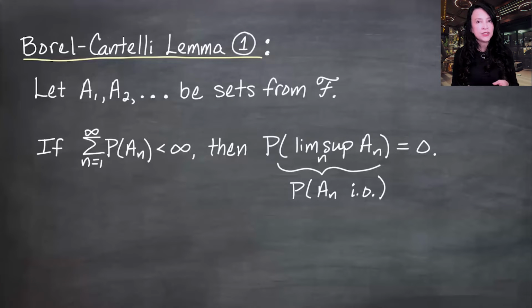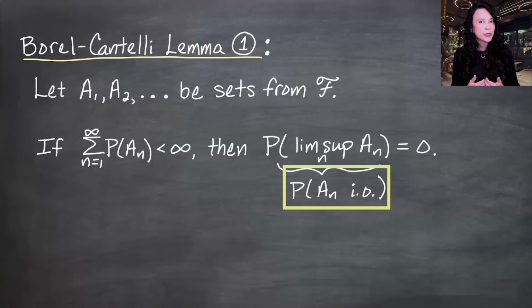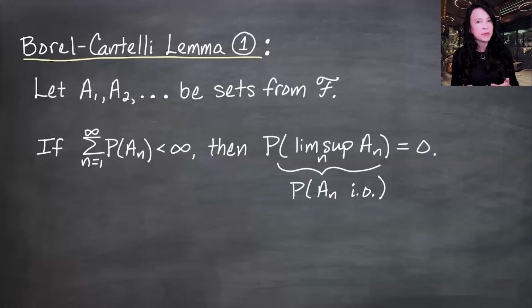Personally, I think this notation is misleading, because when I see an n up here, this n is shorthand for n going to infinity. So ultimately, this entire event does not depend on n, but I don't see that in this notation. I would like to put brackets around the A_n here, but I'm going to stick with the more typically used notation. So when you see P(A_n i.o.), it's not something about the nth event. It has to do with the whole sequence.